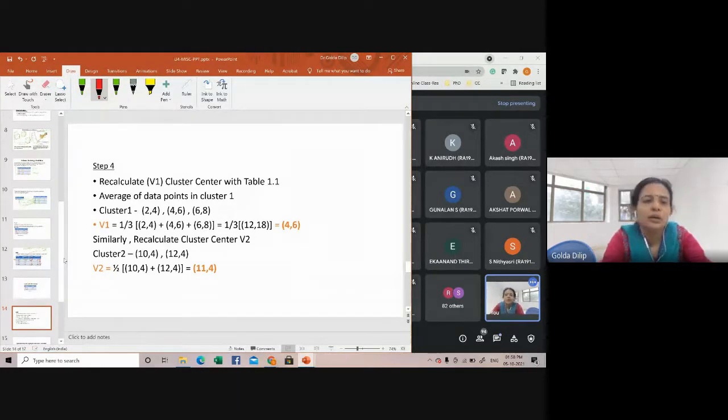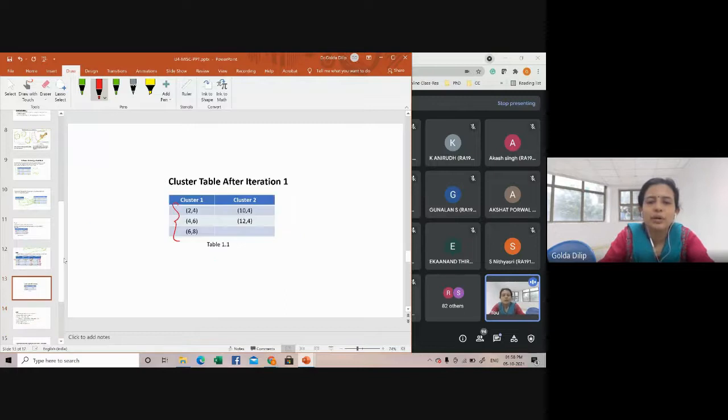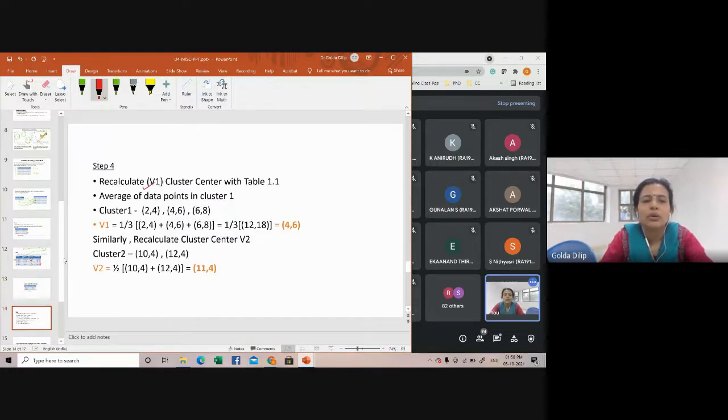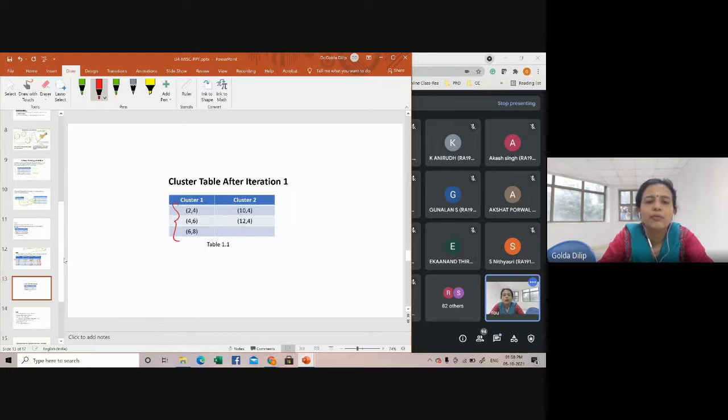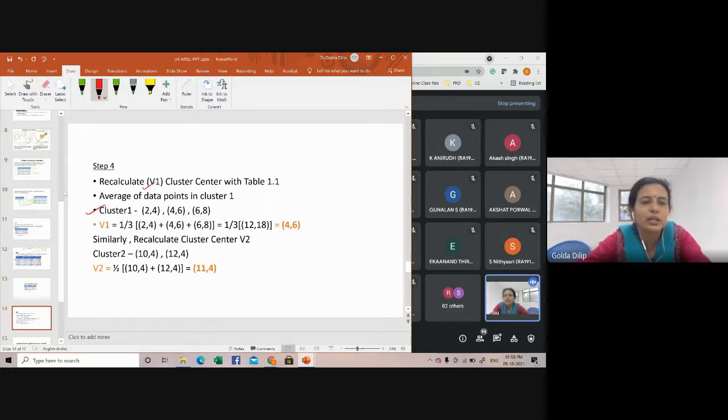Now let's go to the next iteration and recalculate V1, that is the cluster center, with the previous table. So you recalculate with this. You need to compute the average of data points in cluster 1. The values in cluster 1 are mentioned here, values in cluster 2 are mentioned here.